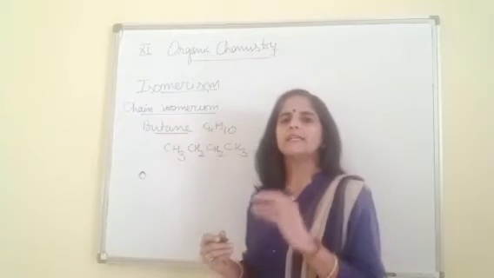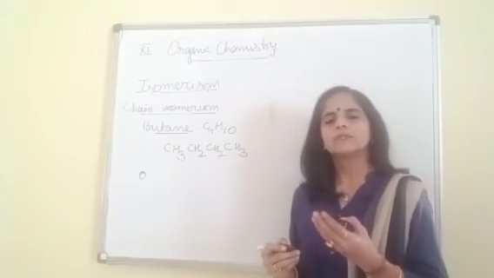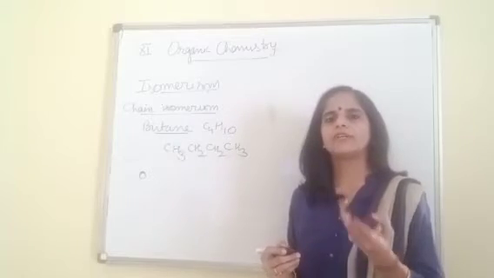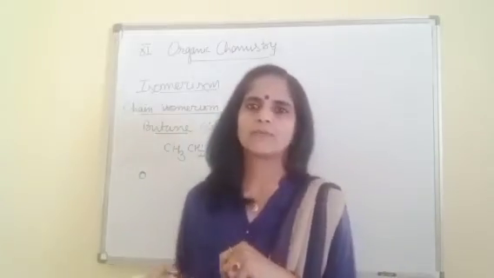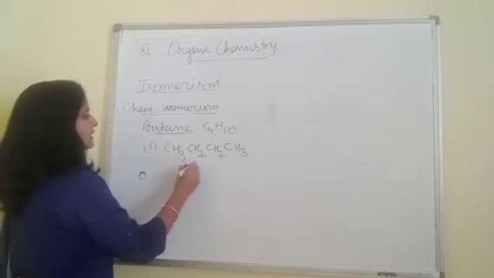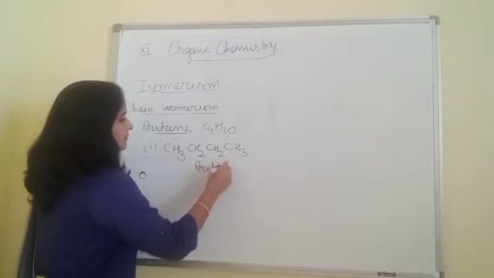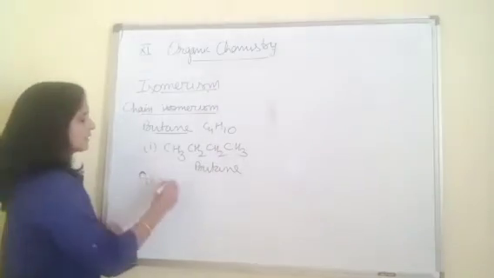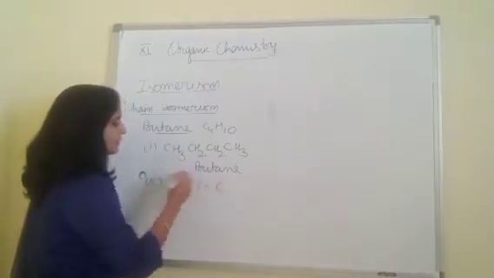Now in second isomer, what we do? Change the chain length. Now take a chain of 3 carbon at the place of 4 carbon chain. So second isomer, this is the first, that is butane. And the second isomer, if we draw, take a chain of 3 carbon.